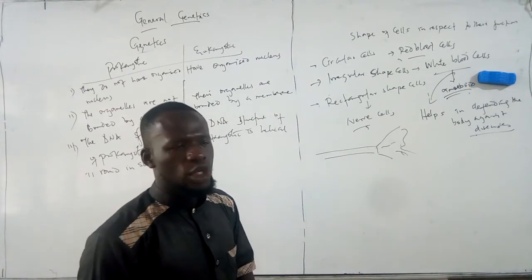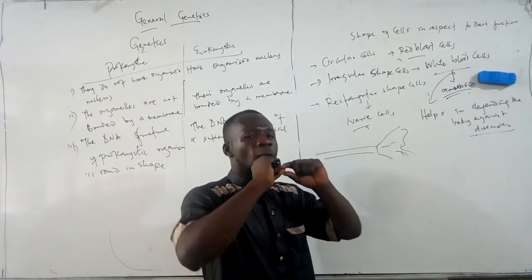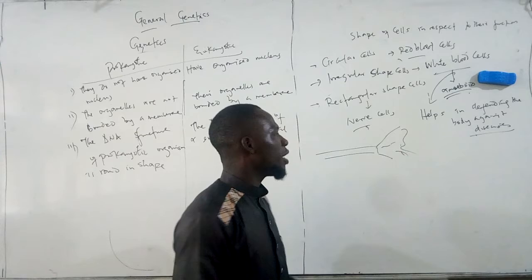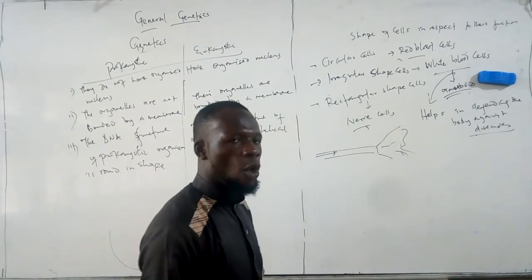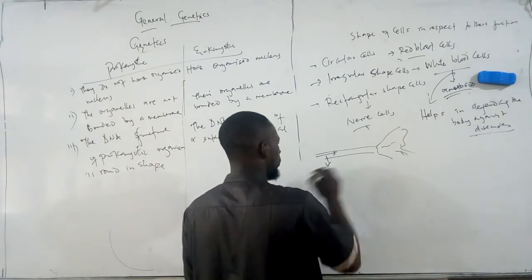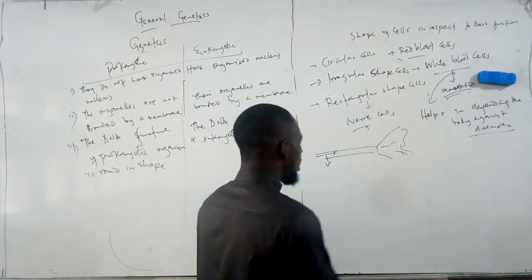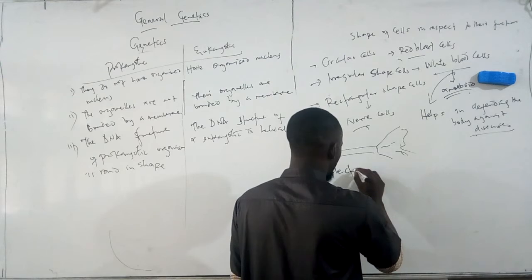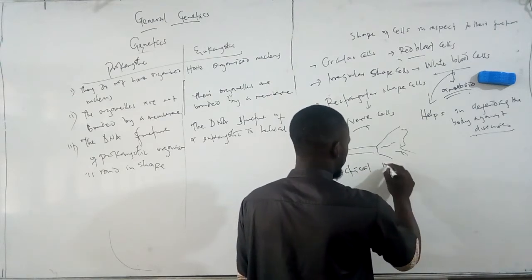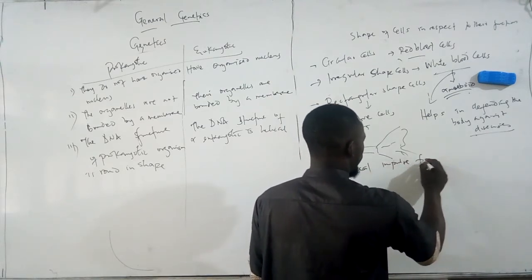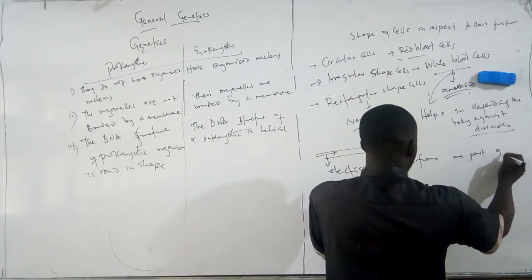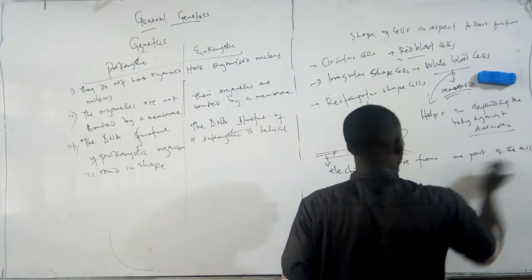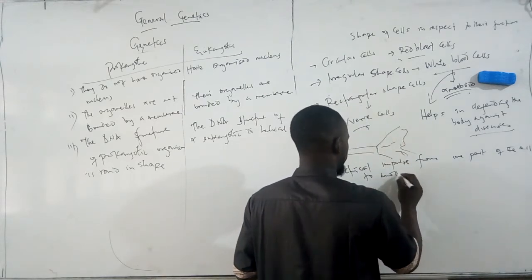The essence of this is to provide a pathway for transporting impulses, to ease the transfer of electrical impulse from one part of the cell to another.